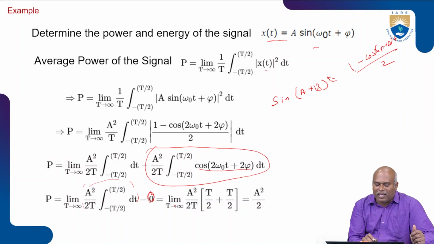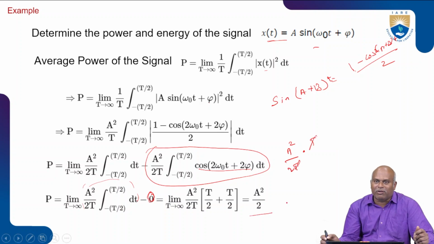Then the next step is limit T tends to infinity A square divided by 2T times T by 2 plus T by 2, which equals T. So we get A square by 2T into T, and these two T cancel. What remains is A square divided by 2.